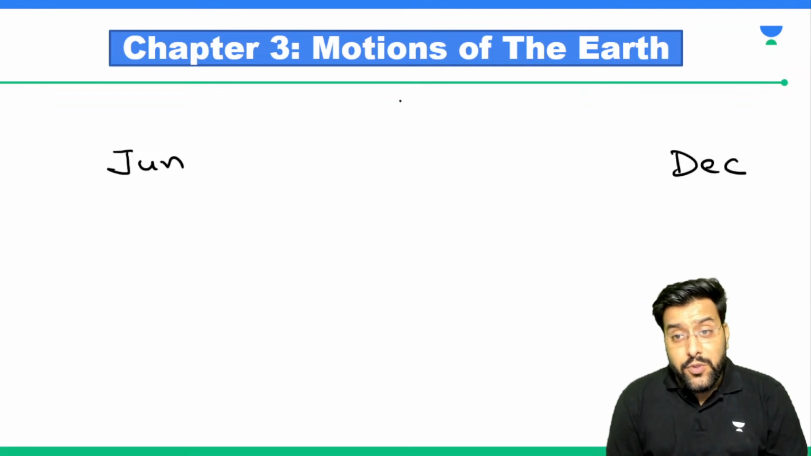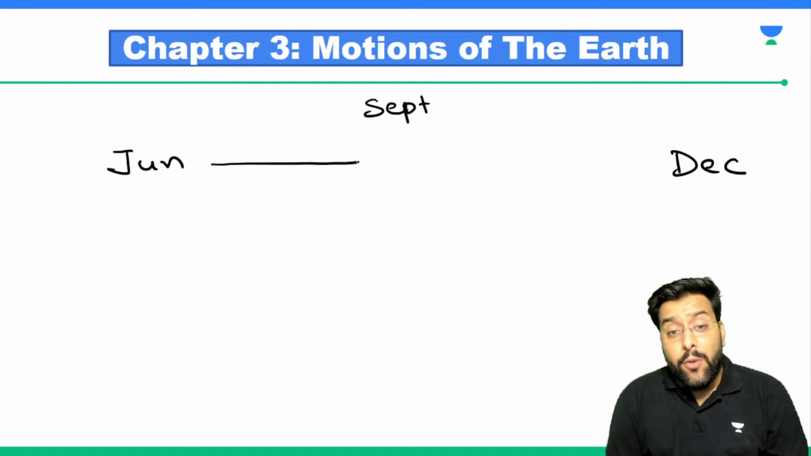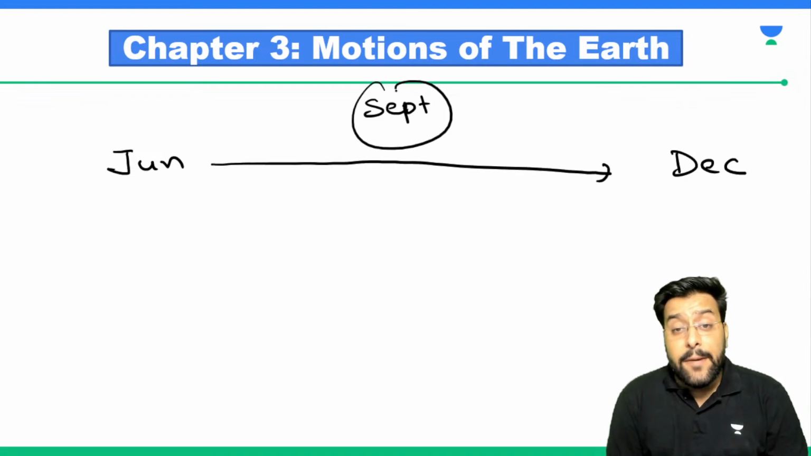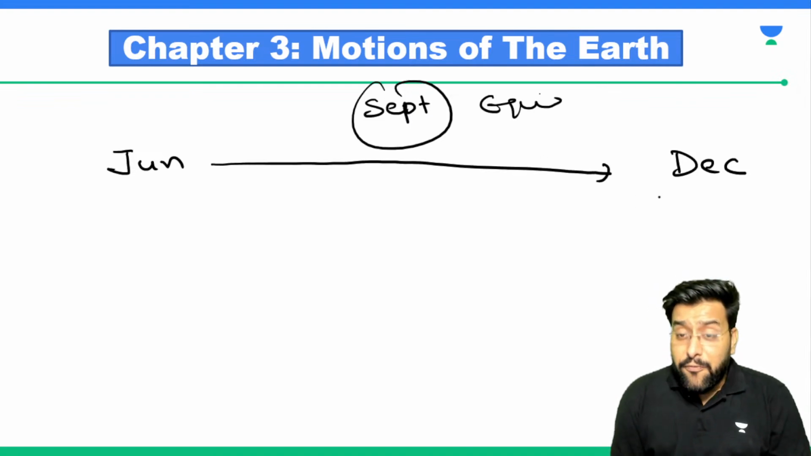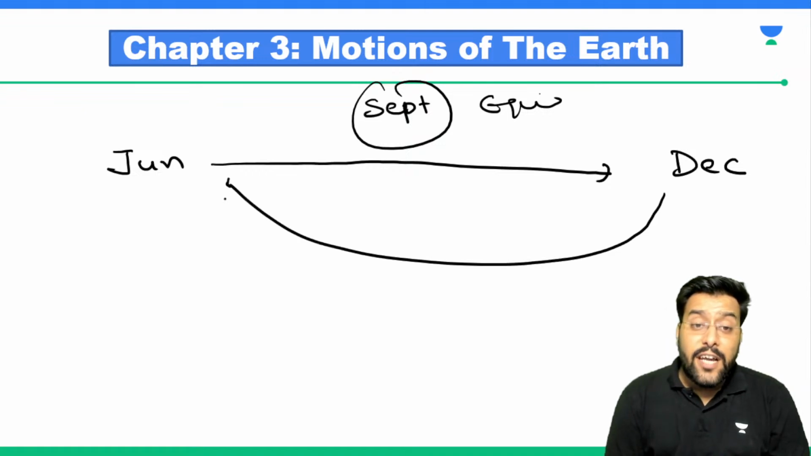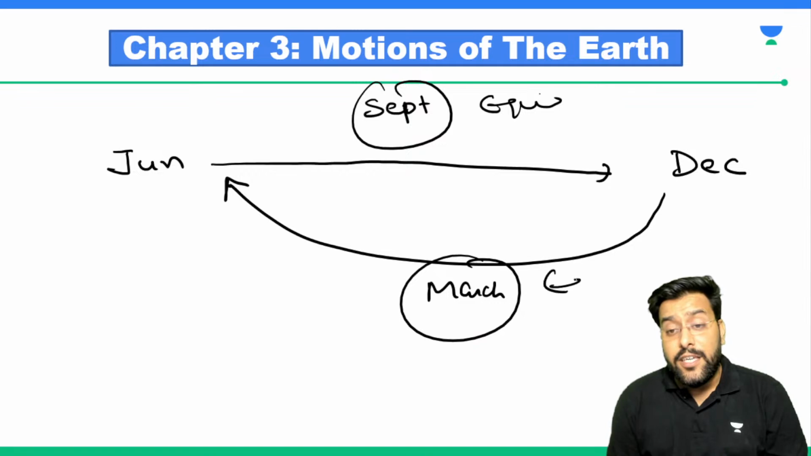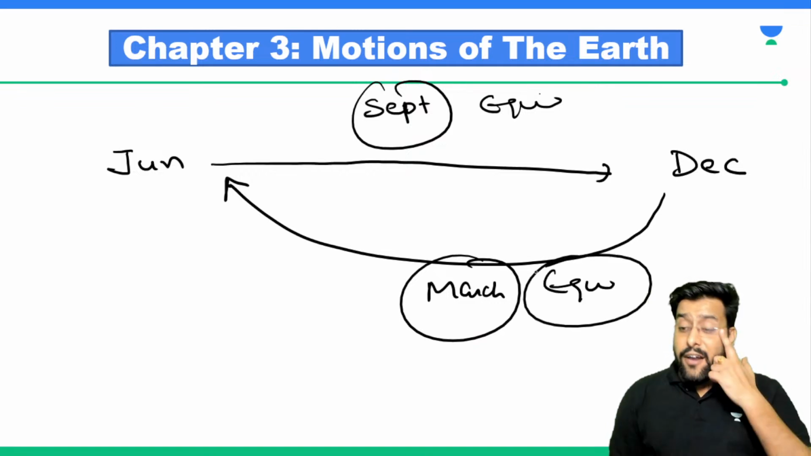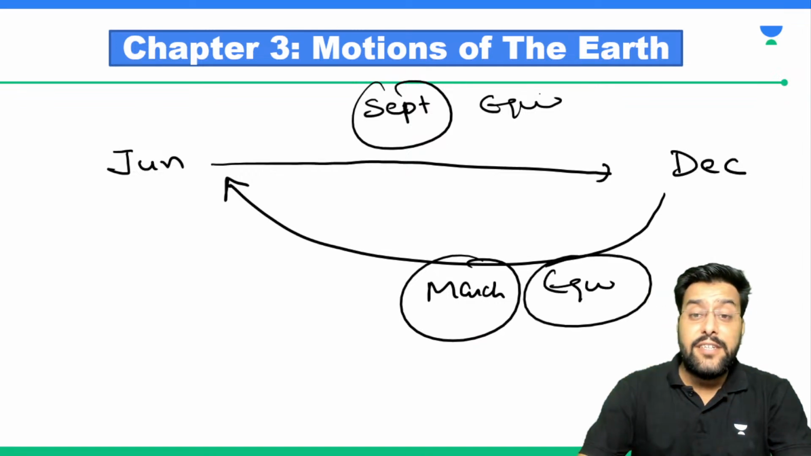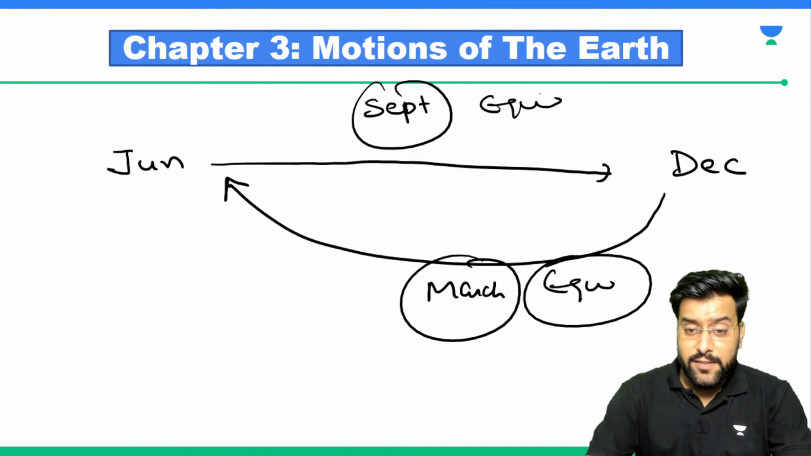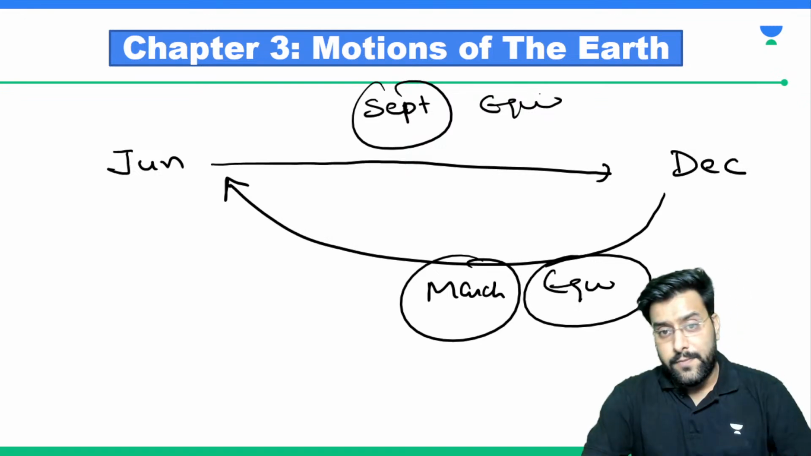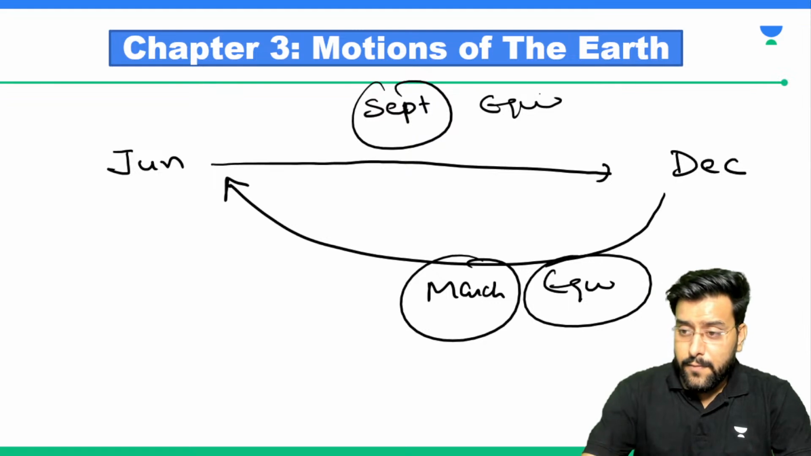So from June to December, after some time, sun will go back from December to June. In September, we'll see equinox. And when from December to June, sun goes back, in month of March, we see equinox. Are we following it or not? Are we clear with this thing still here or not? Any doubt up till here?